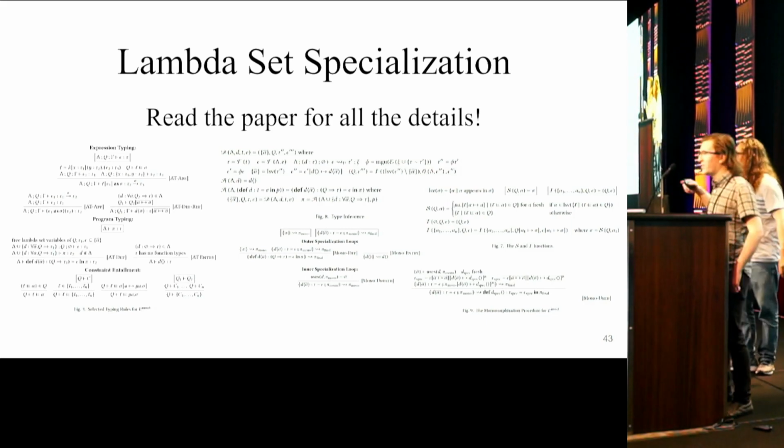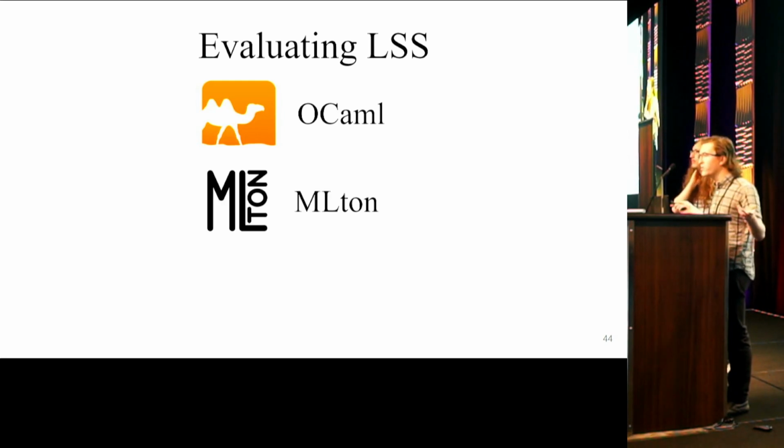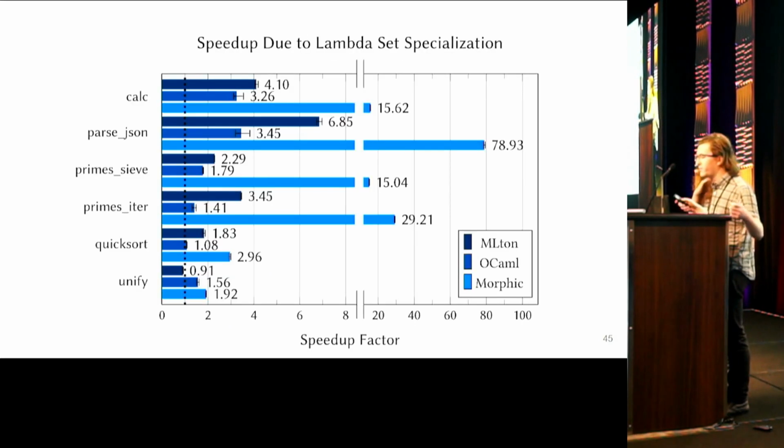Okay, hello. So we haven't just worked this out theoretically. We've actually implemented it in practice. And we tried applying LSS in the setting of 3 compilers. The standard OCaml compiler, the Milton compiler for standard ML, which actually by default has a non-specialized defunctionalization built in, and Morphic, a new functional language and compiler which we designed from the ground up to take advantage of lambda set specialization. So we ran LSS on 6 benchmark programs in all three of these languages, and we saw speedups